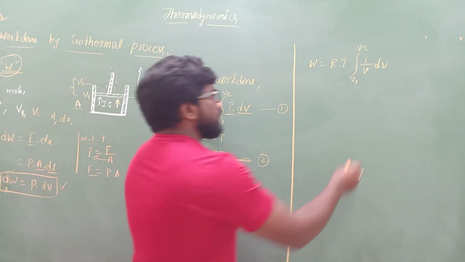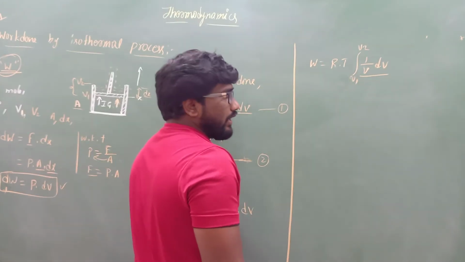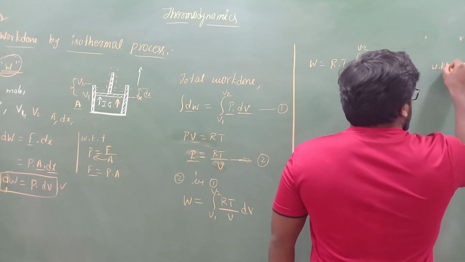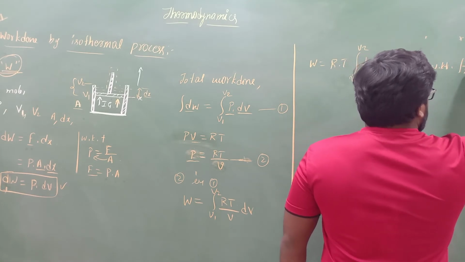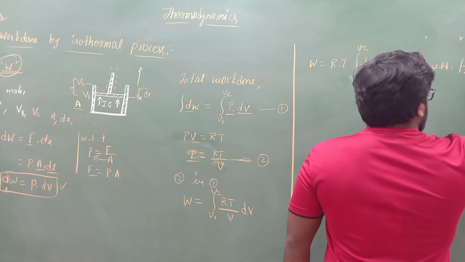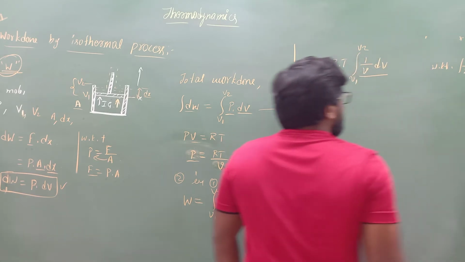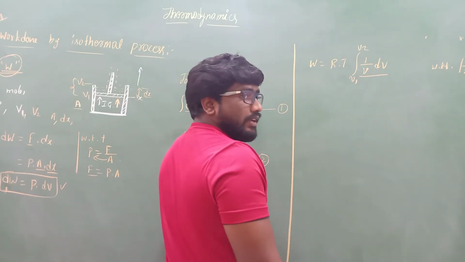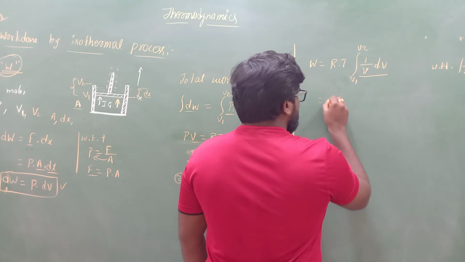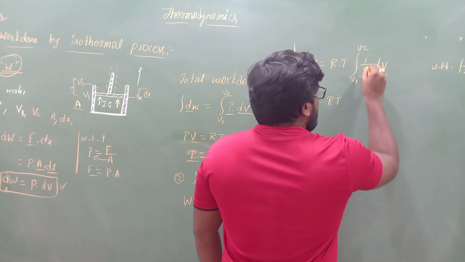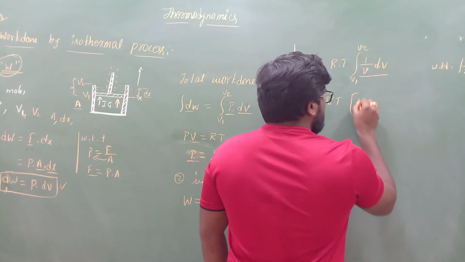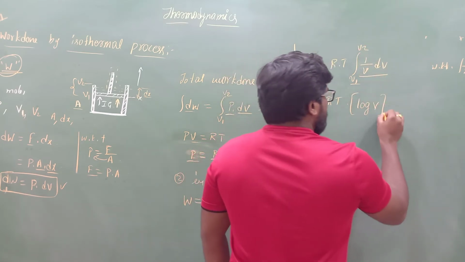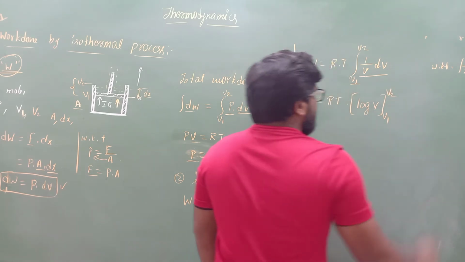We know that integration of 1 by x into dx is log x plus c. So similarly, integration of 1 by V into dV we can take as log V plus c. That is equal to RT into log V, where the limits vary from V1 to V2.